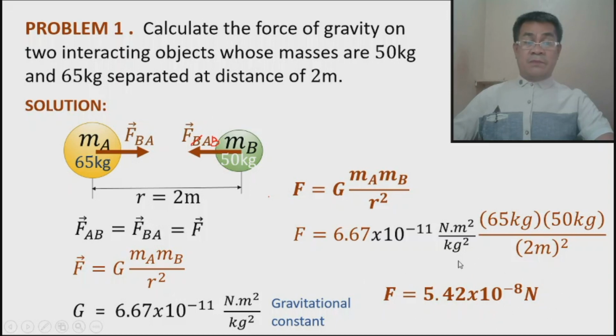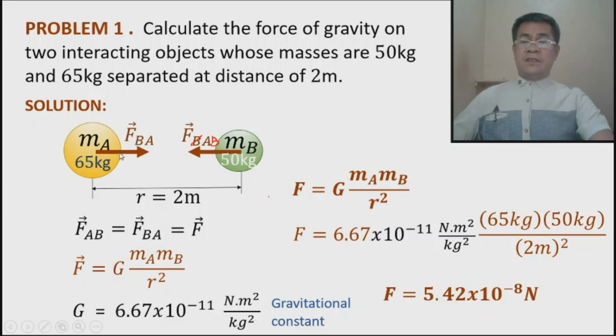Okay, look at this result. This is a very, very small result. So the question is, if this is true that there is a force, why is it that this particle will not move towards this object? What do you think? If the law is correct, there must be a force, so why is it that this mass A cannot move towards B by this force?